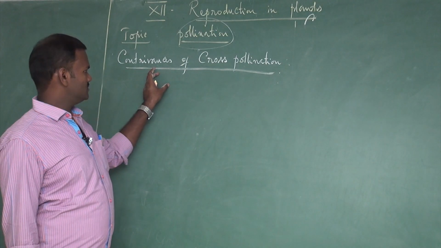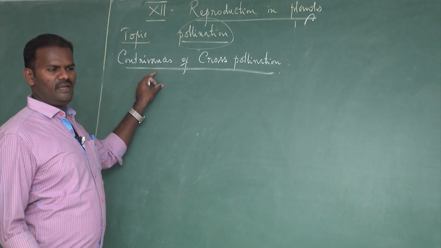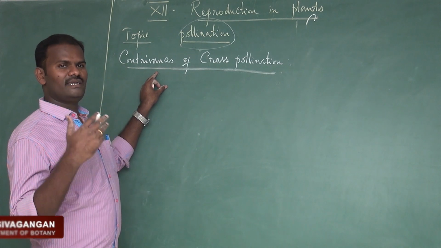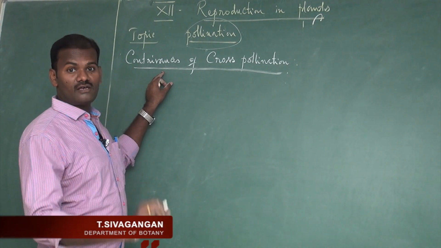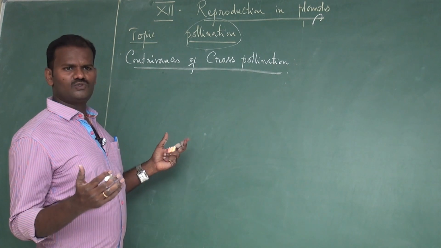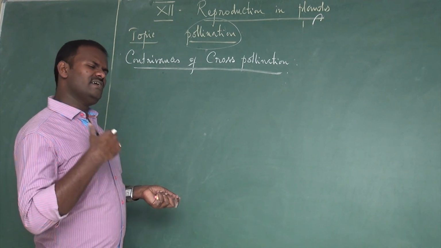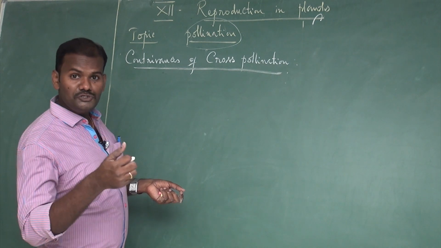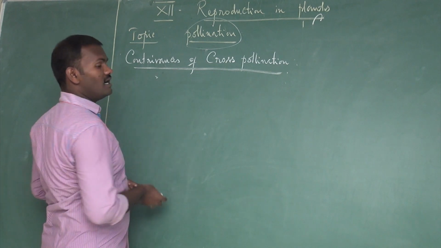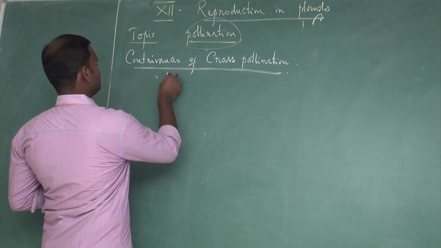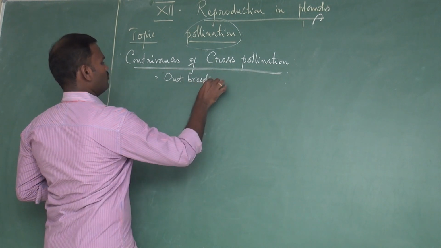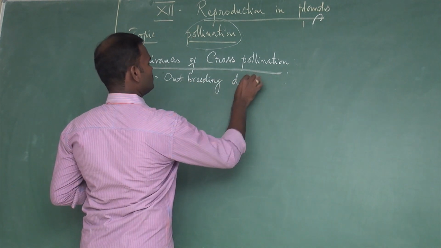Contrivances of cross pollination. What are called contrivances? Different types of flowers have adopted different mechanisms to promote cross pollination. These are called contrivances. Several kinds of flowers have adopted several types of mechanisms to ensure and promote cross pollination. It is also called outbreeding devices.